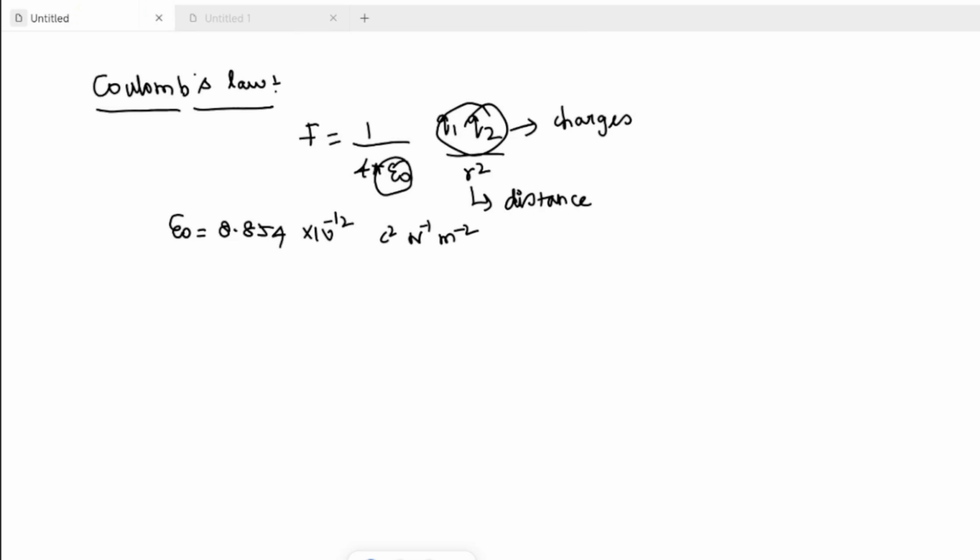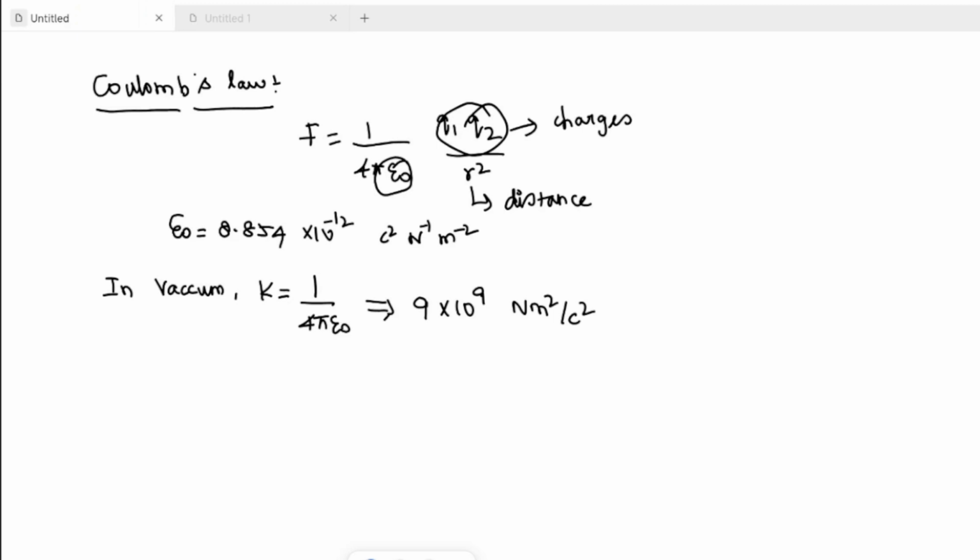But in vacuum, K is equal to 1 by 4 pi epsilon naught. This is the constant, and its value is 9 into 10 power 9 Newton meter square per Coulomb square.